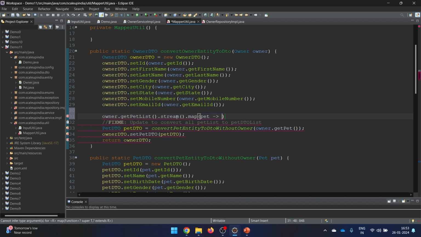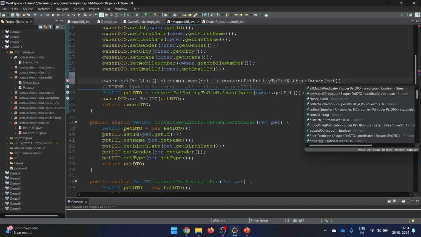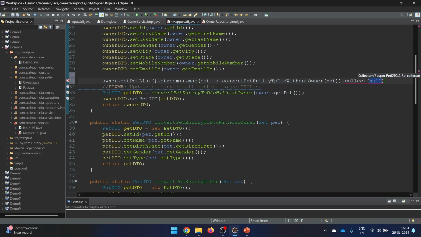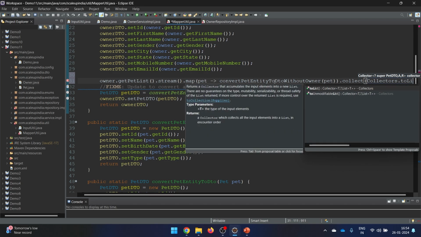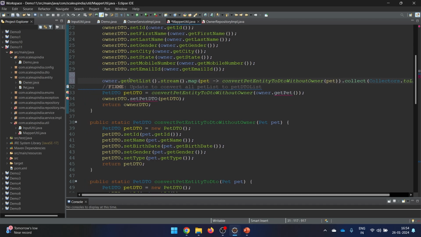Now we need to convert this pet to the pet DTO but without owner. So we will be calling this particular one, and I'll pass on the pet here. This way I'm passing on the pet, and now we need to collect it as a separate list. So I'll say Collectors.toList this time. So this is the way I will be writing it, Collectors.toList. And obviously I need to save it. I'm just showing it saved so that you have an idea what output we are getting. Otherwise, if you wish, I can directly provide it within my setter method. So that's the thing.